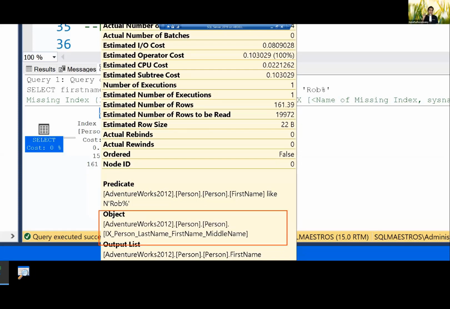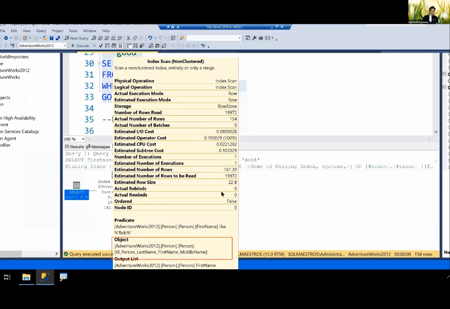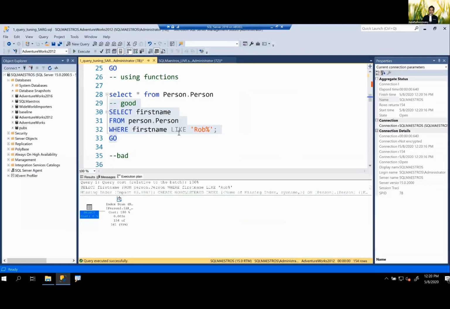Now the question is, I have the right index. I haven't used any wildcard character here. Oh, I have used a percentage, but that is after Rob. It is not like this, what I showed you. Well, this was a problem, but this is not a problem. And then you will say, Amit, everything looks good. There is an index on person, and the index key also has first name in it. And I'm not using a wildcard character in the beginning. It is at the end. It should be seeking. Why is it scanning?